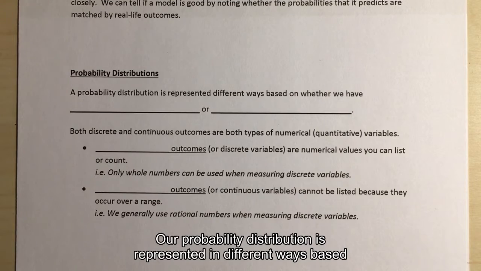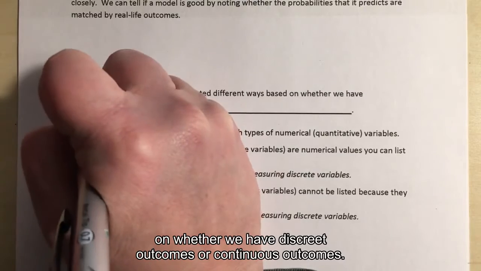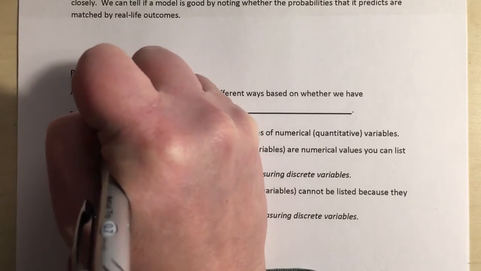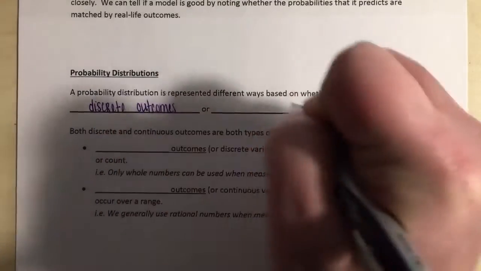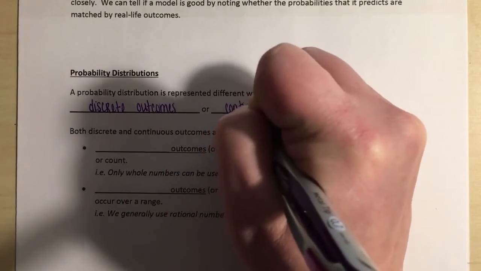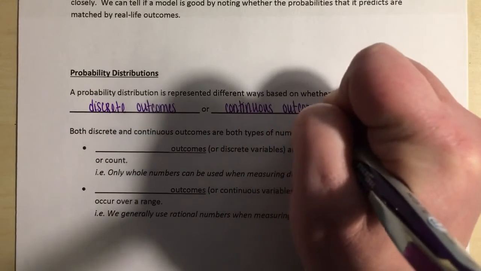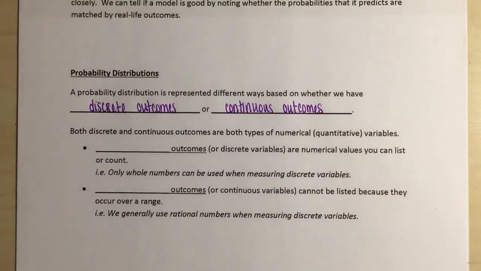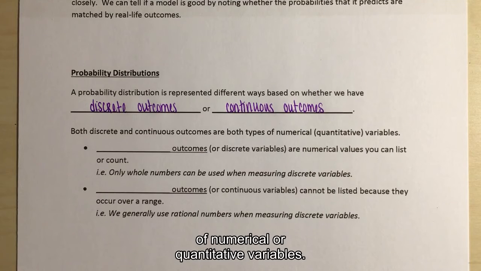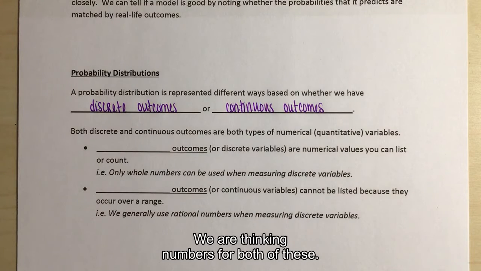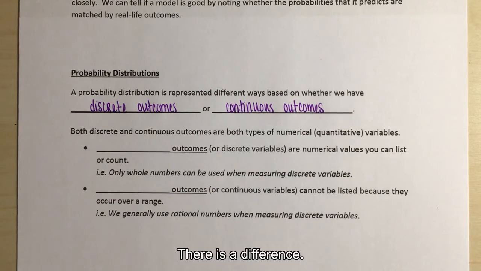A probability distribution is represented in different ways based on whether we have discrete outcomes or continuous outcomes. Both discrete and continuous outcomes are types of numerical or quantitative variables. So we are thinking numbers for both of these. They're not categorical, they're numerical. There is a difference, though.